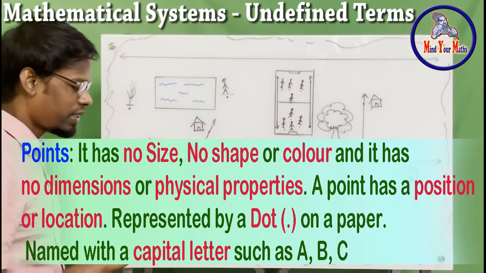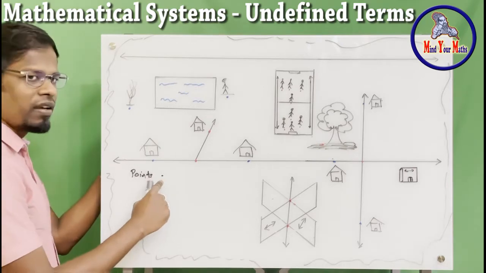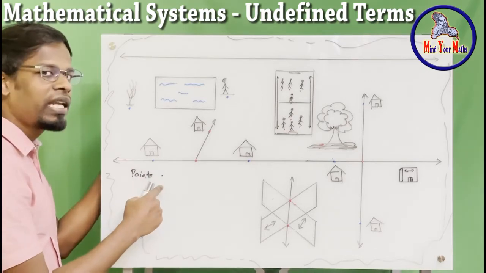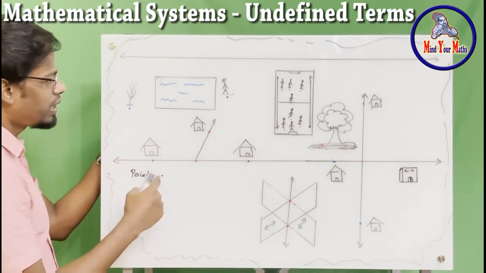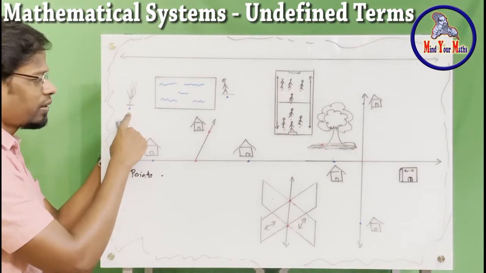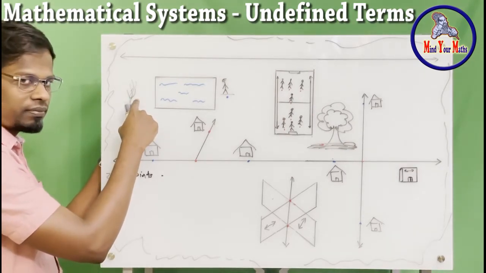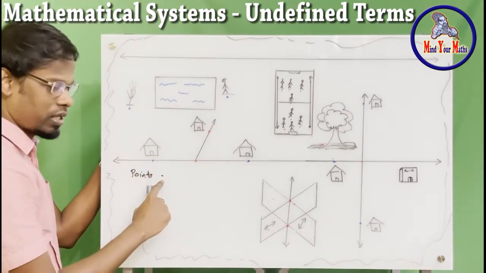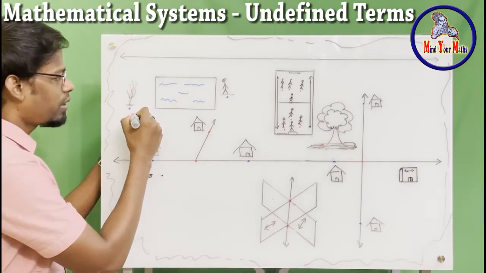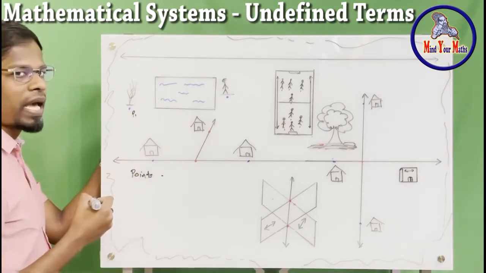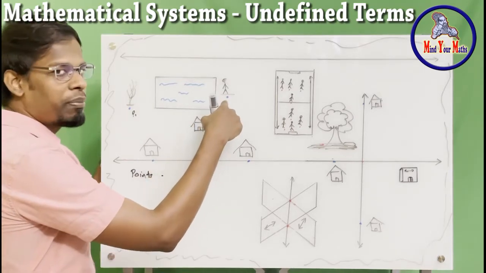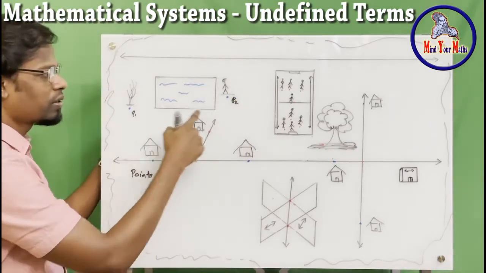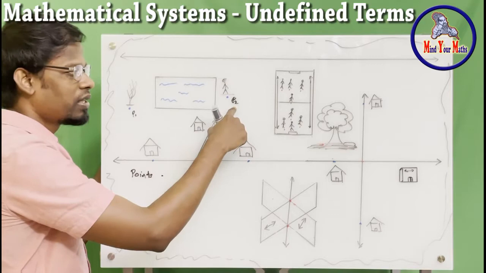Now let's see what it is. A point, as I said, has no size, no shape, nothing, but it has a location. What is a location? You see here, there is a point here. This point represents this plant. The point can be anywhere, just that you represent it using a dot. So this is a plant, maybe P1. And there is another point where a person is standing in this location. Since we are using P, let's use P here as well. So that's a person, P2.